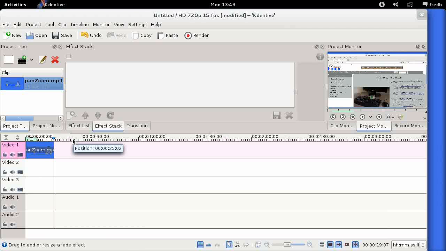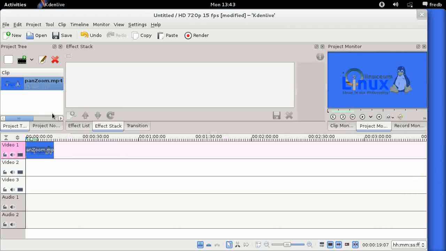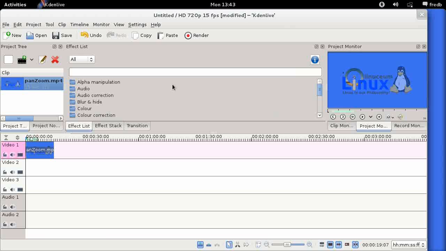so the observer can see the URL a little bit better. So first of all, I am going to Control Home to go back to the beginning, and I am going to click on this tab called Effect List. Okay, so here's where KDEnlive keeps all its effects, both audio and visual. And if I scroll down, I will see this category called Crop and Scale. Double click that, it'll open up and show me two effects that are possible here. We're going to use the second of these, pan and zoom.